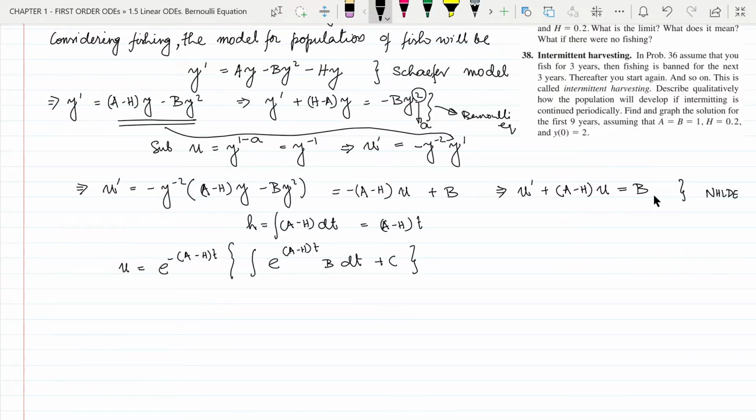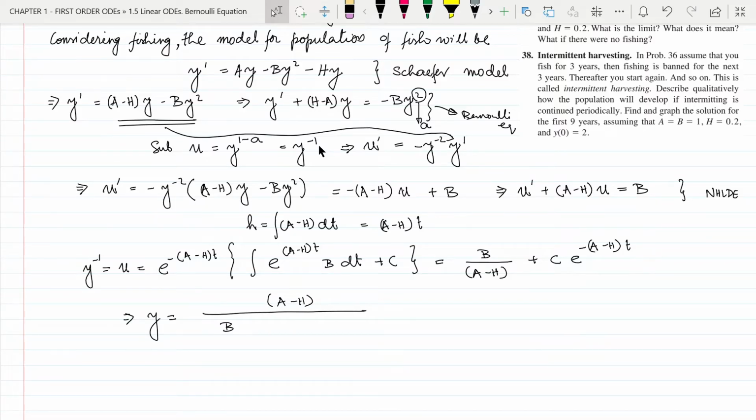We know u equal to y to the power minus 1, so we can write this as y to the power minus 1, and we can solve the right hand side, and that will be b divided by a minus h plus c e to the power minus a minus h t, and this implies y equal to a minus h divided by b plus c multiplied by a minus h e to the power minus a minus h multiplied by t.